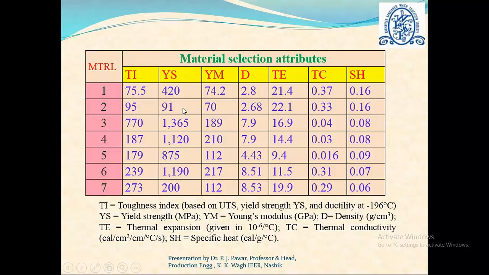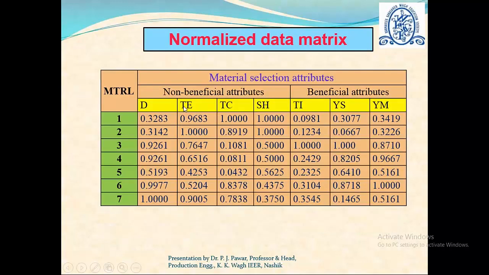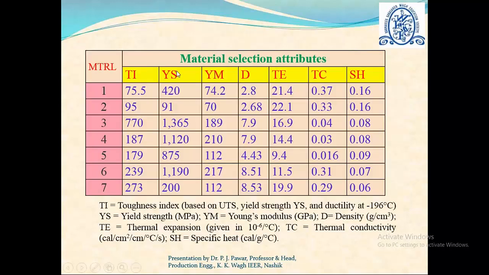My first task here is to clearly separate the non-beneficial attributes and the beneficial attributes. This is very essential in the case of data envelopment analysis. So I will first identify which are the beneficial attributes and which are the non-beneficial attributes. Here, the toughness index, the yield strength and Young's modulus must be high, so these are beneficial attributes.